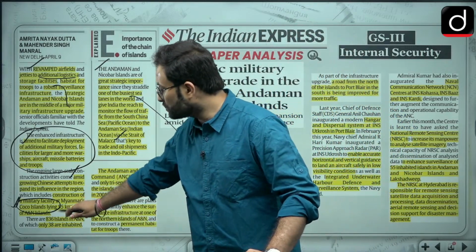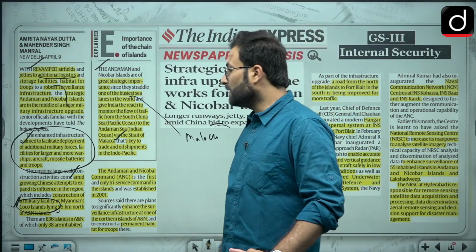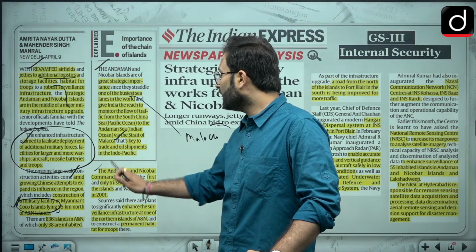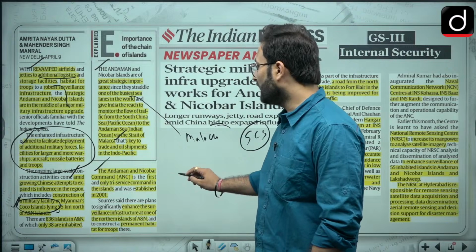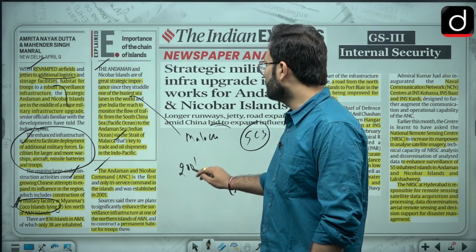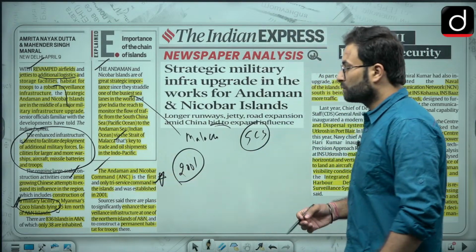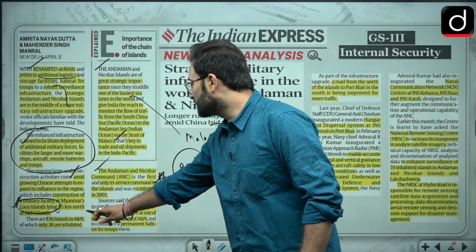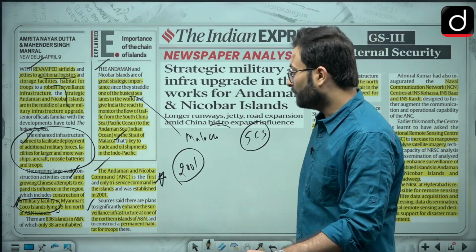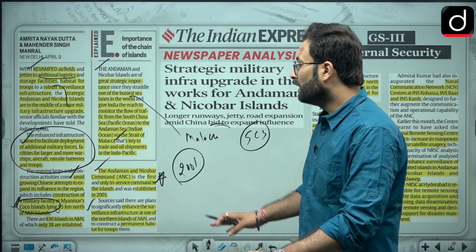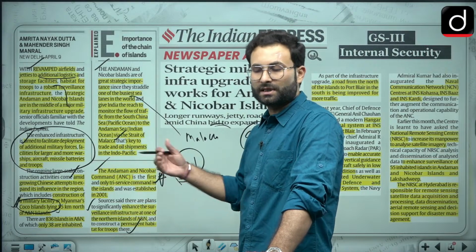Okay, we will see where Coco Island is. Now, there are 836 islands in Andaman and Nicobar, only 38 are inhabited, which we have already talked about. The Andaman and Nicobar Command is the first and only tri-service command in the country, and it was established in 2001. Okay, so please remember this particular point. Now, the source says that these plans are to significantly increase the surveillance infrastructure at one of the northern islands of Andaman and Nicobar and to construct a permanent habitation for troops over there. So as I told you, these are certain steps which have been taken by the Indian government.